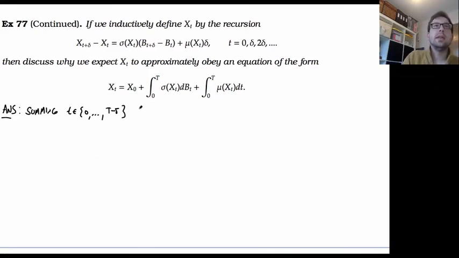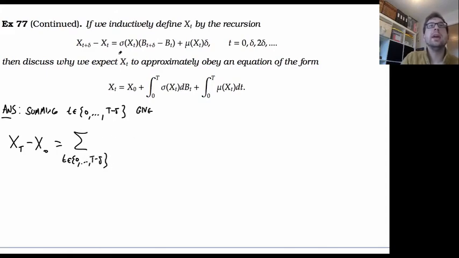Okay, it's going to give x of capital T minus x of 0 is equal to the sum over the range I just described of x of t plus delta minus x of t. So again, we've got these interpolating sums. That's just because each diagonal term cancels out in this.